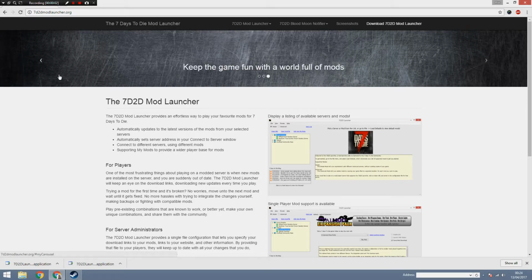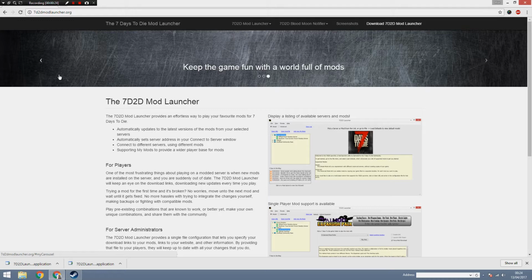Now, you guys may have seen on the forums that there are many mods for the game, and usually a lot of these actually require you to go in and edit some files directly in order to make the mods run. Now, SphereII is an awesome guy who created this launcher that pretty much will handle all of that process for you, making it really easy to install not just one, but as many mods as you like, provided you